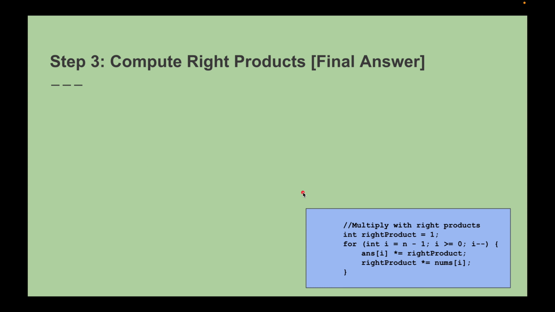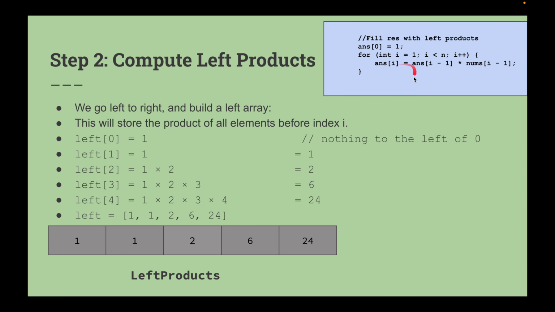So if you observe this, in the code part, if you want to compute the left product, we have to do 2 passes. In the first pass, we apply answer at 0 as 1, so that we do not have the left product as all zeros, right? To do that, we make answer at 0 equal to 1, and then we go for I equal to 1 to n, all the elements, and we multiply answer at I minus 1, which will be 1, into nums at I minus 1.